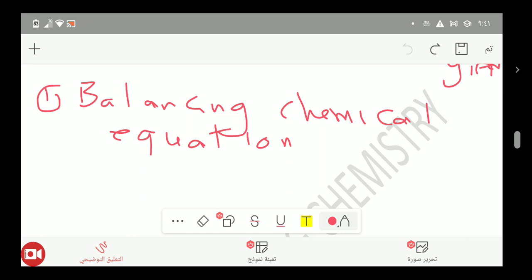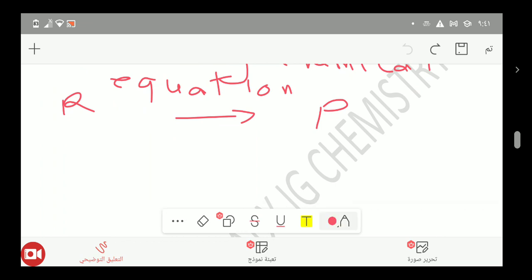Balancing a chemical equation means you have to make the chemical equation like a balance. The number of particles in the reactants equals the number of particles in the products. During the chemical reaction, the reactants will give products, so the number of atoms or molecules here must equal the number in the products also. So for example, if you have an atom such as calcium reacting with chlorine,